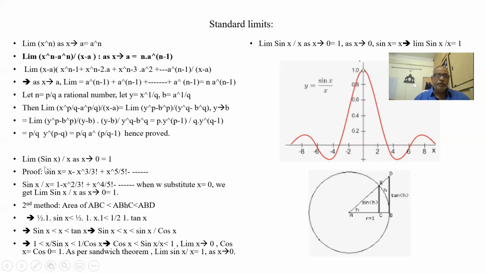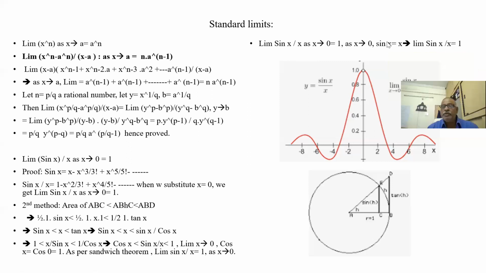Okay. Let us see another standard limit: the limit of sin x by x as x tends to 0. We know as x tends to 0, sin x is x, because in all our simple pendulum problems, wherever x is small, sin x is taken as x itself. So this becomes x by x, which cancels and becomes 1. So the limit of sin x by x is 1.